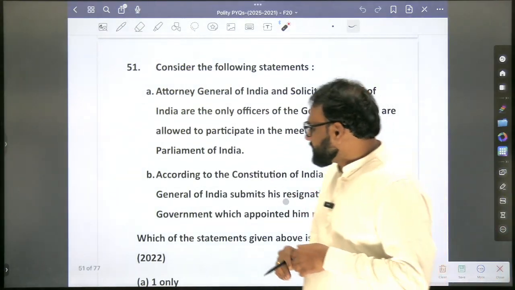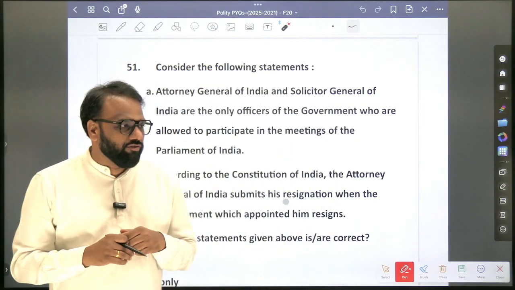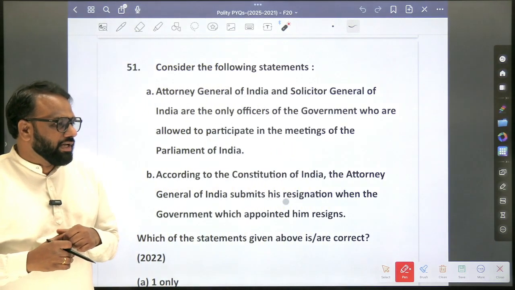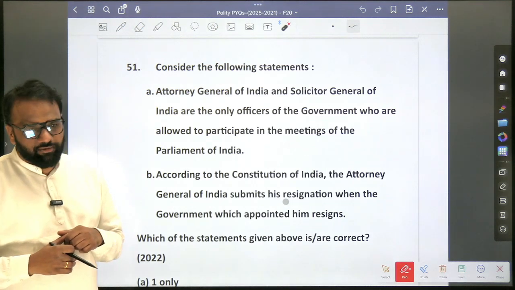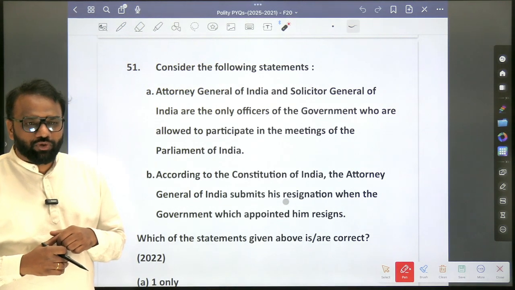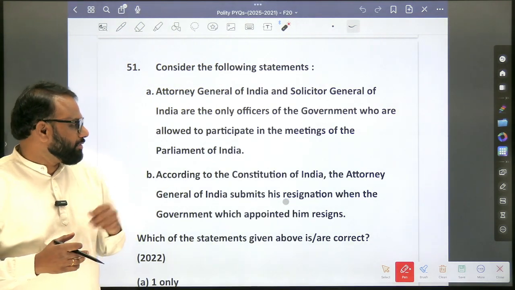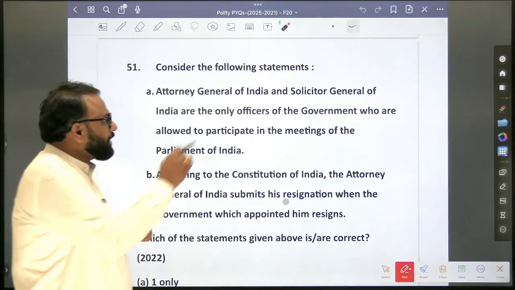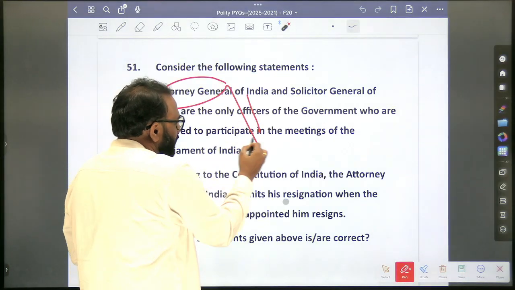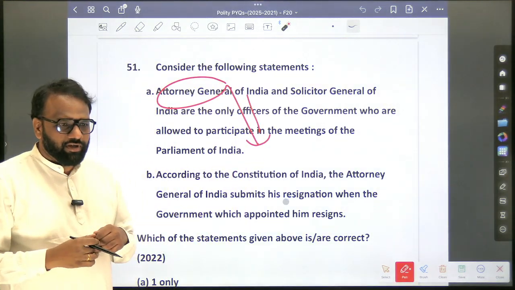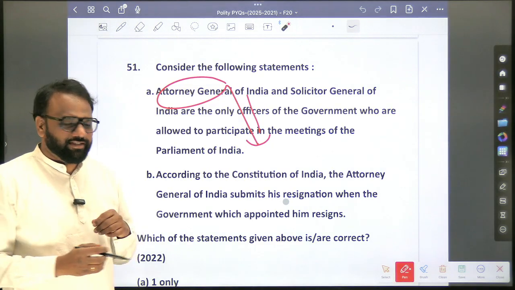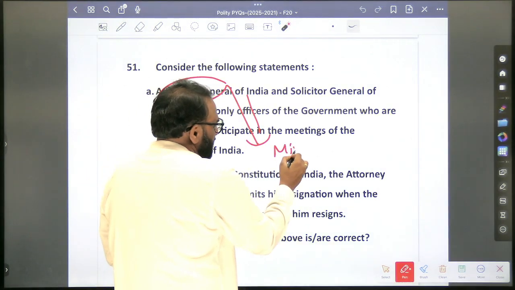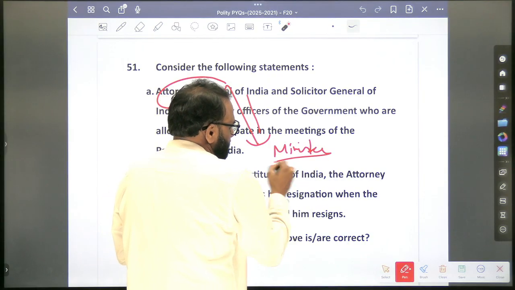Consider the following statements. Attorney General of India and Solicitor General of India are the only officers of the government who are allowed to participate in the meetings of the Parliament of India. Okay, false. So who can participate in the meetings of the Parliament of India? Attorney General. Apart from Attorney General, who can participate? Not CAG. CAG does not have that power. Ministers. Okay, ministers and Attorney General, they enjoy this special privilege.